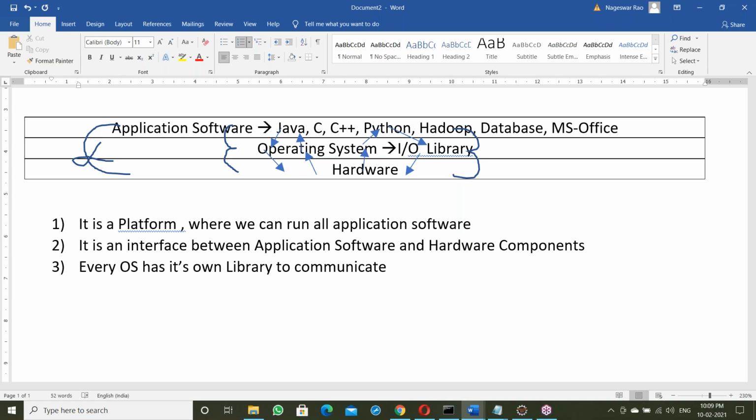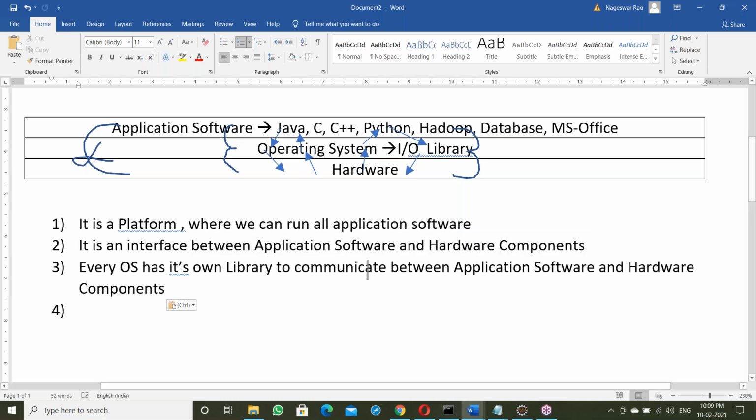Communicate, yes, between application software and hardware components. Every OS has its own library to communicate between application software and hardware components. Okay. Next, one more thing here.